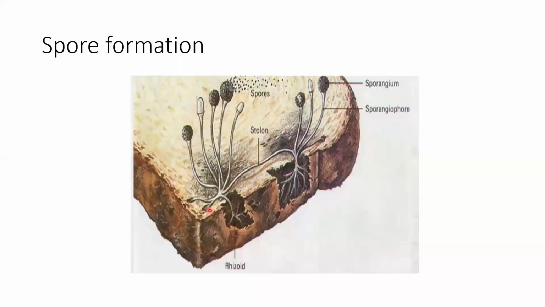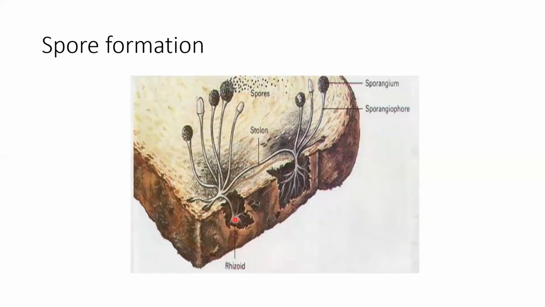First of all, let's see what the parts of this bread mold are. The fungus body is made up of very fine thread-like structures. This thread-like body is known as mycelium. From this mycelium, root-like structures which penetrate down into the bread or any other substrate arise.